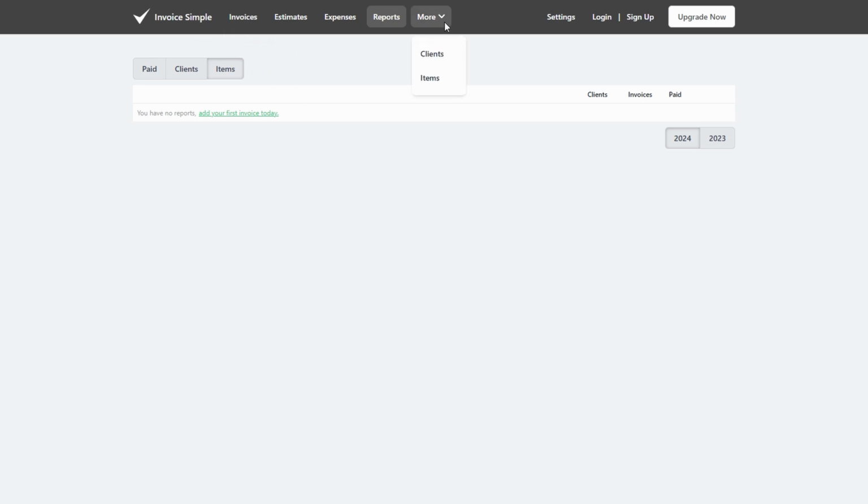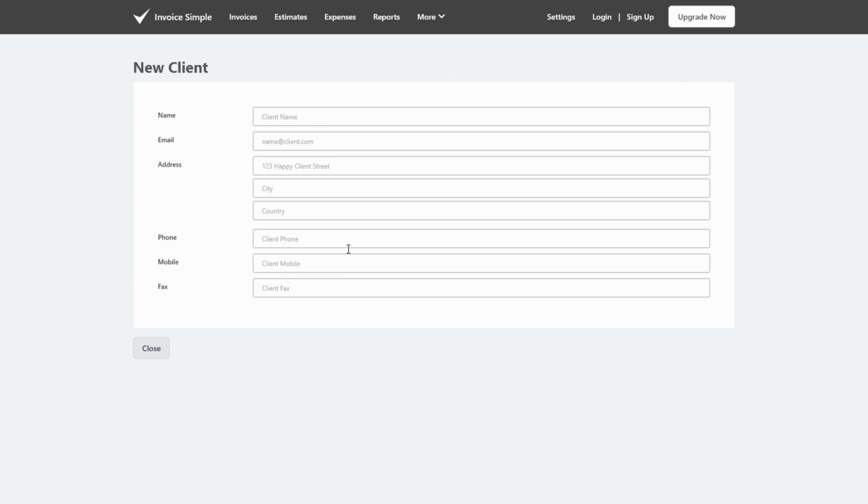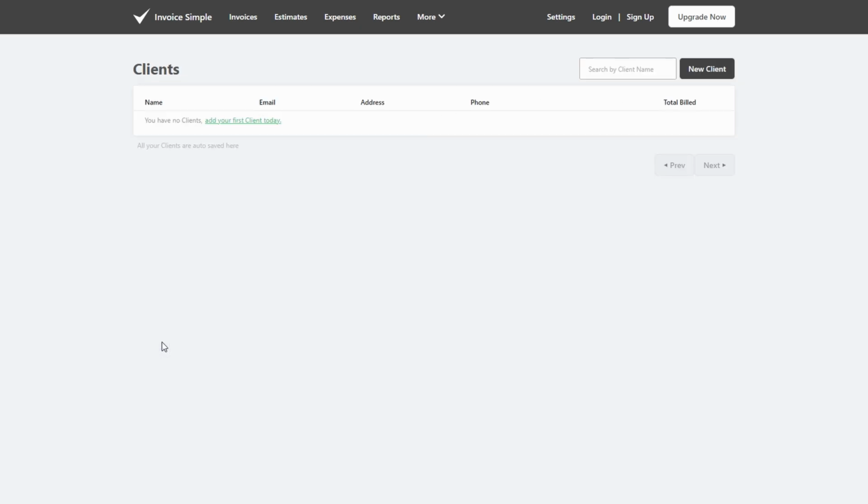From creating clients to sending professional invoices and tracking payments, this tool truly simplifies your work. No more wasting hours on invoicing. Instead, you can focus on growing your business and doing what you love.